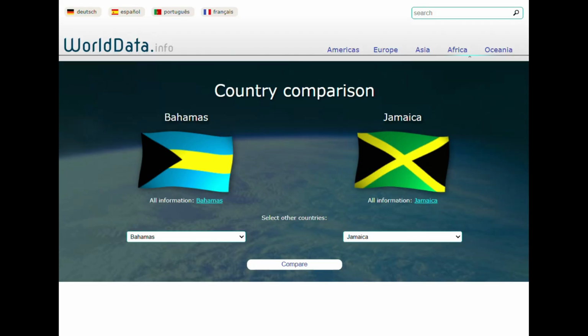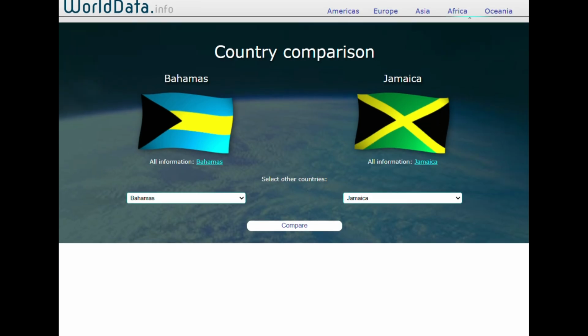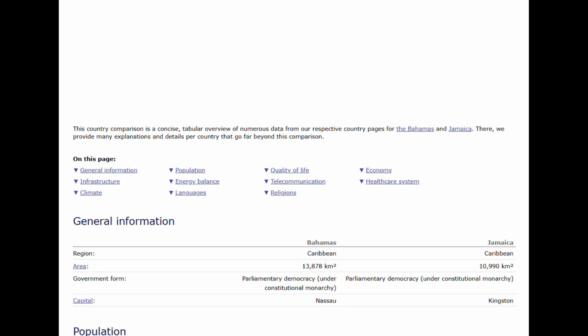I'm also using another site for my information, and you see it in the top right here. It is worlddata.info. So as we scroll down, you see there's different categories. There's the general information, infrastructure, climate, population, energy balance, languages, quality of life, telecommunication, religions, economy, and healthcare system.